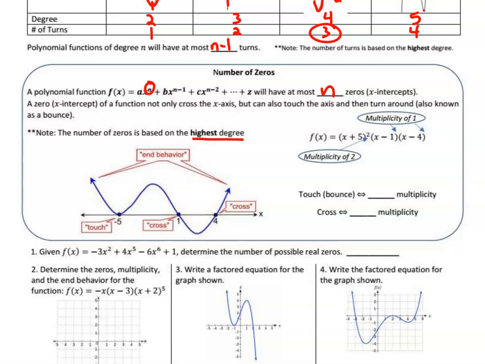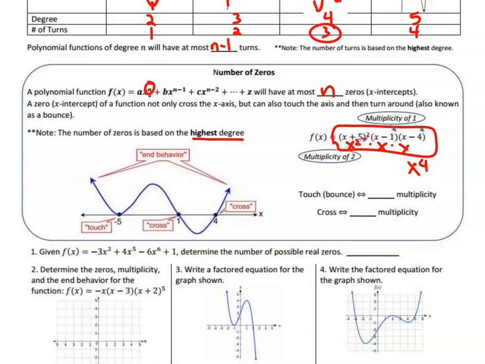Now, if it's written out long ways, all you have to do is find that power. But if it's in a factored form, we need to figure out what the highest degree would be. So this, I know, is a multiplicity of 2, which means that's going to make that an x squared, and that's going to be an x, and the last one's going to be an x. And if we multiply those all out, that's x to the 4th. So that one would have 4 x-intercepts at most.